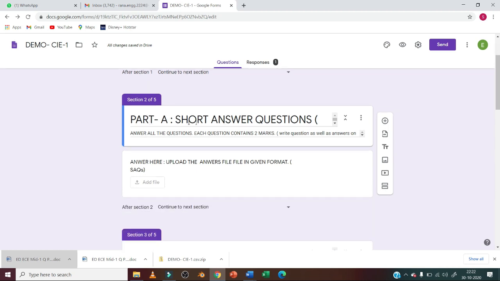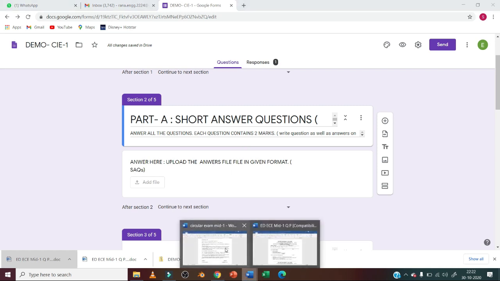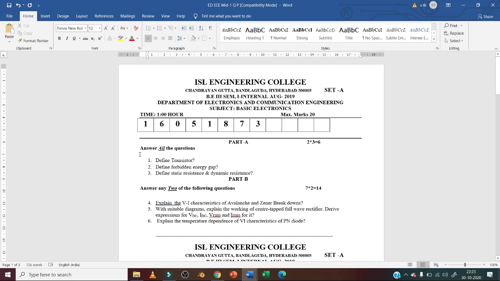In part A you can upload the short answer questions. So you have to answer all the questions given in the part A. So how will you upload? There may be either question given in the Google form that you can type there. It depends on the teacher. Either the question paper will be shared in your WhatsApp group where you can answer it.